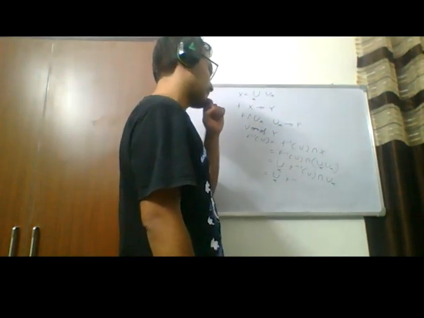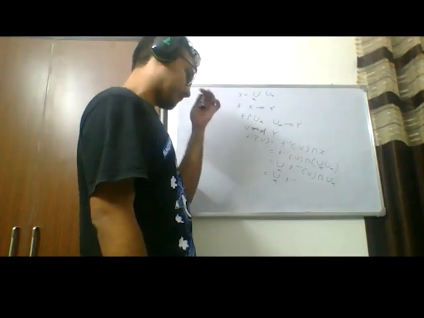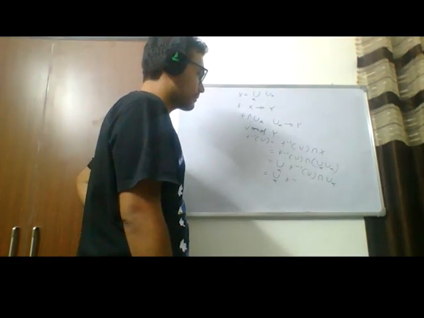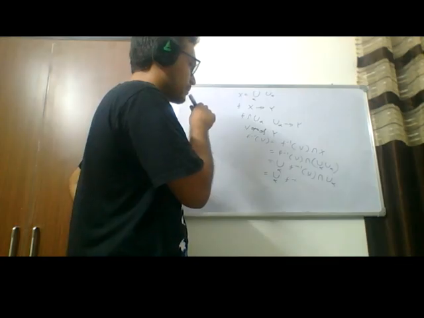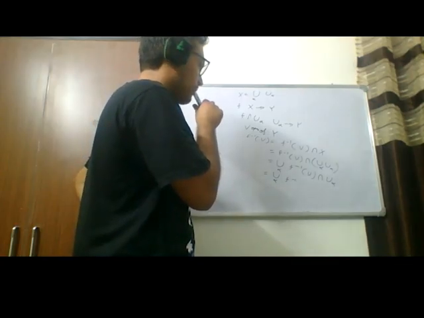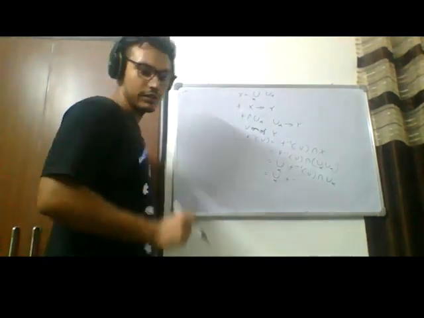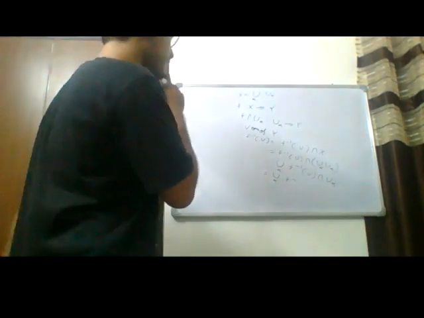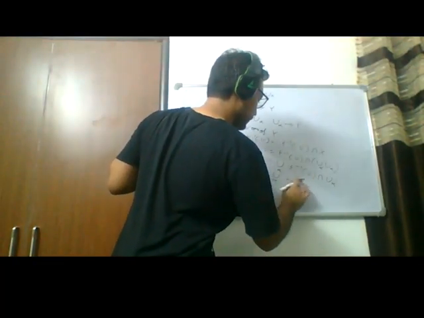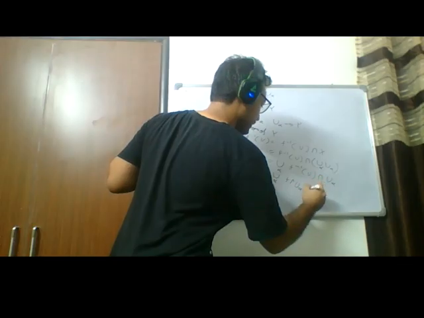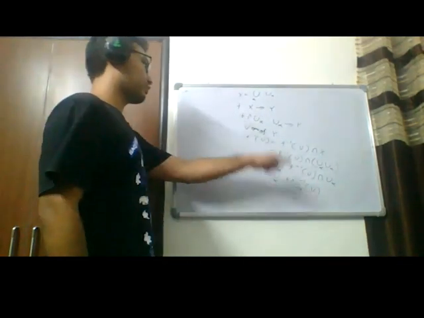So, let's see. This is precisely equal to the inverse image of V under F restricted to U alpha. Right. And this is open by assumption.